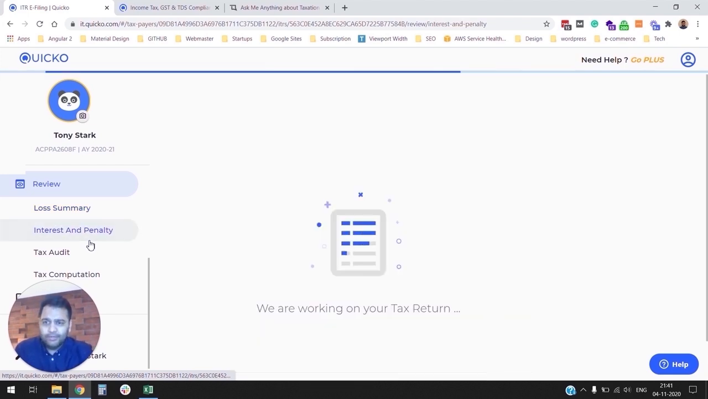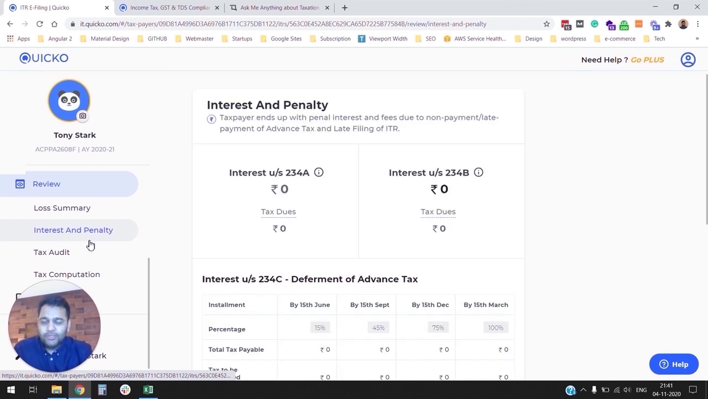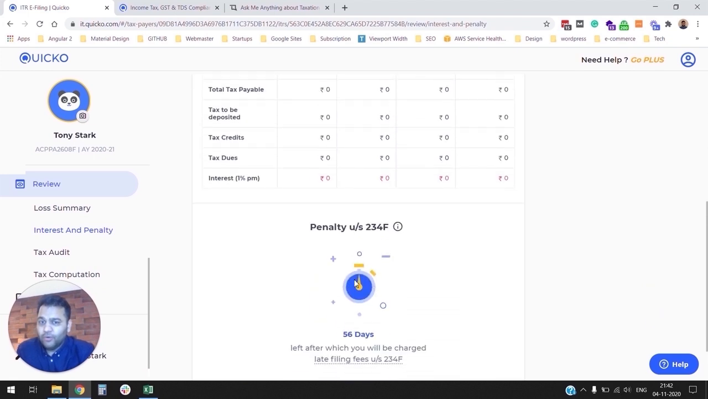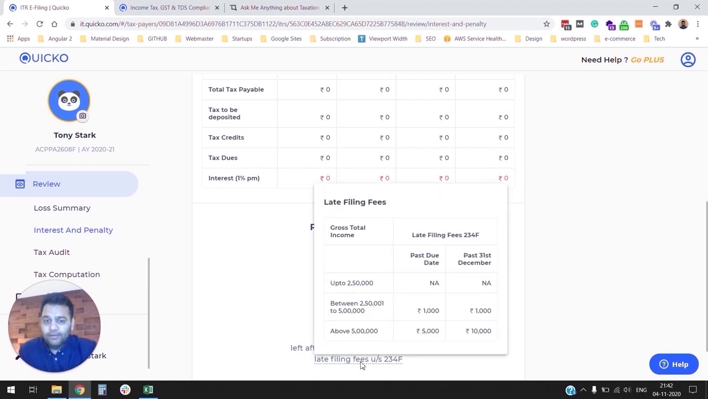Let's move on to interest and penalty. A lot of folks are unaware that there are interest and penalties associated with either a deferment of your tax liabilities or late filing of your income tax return. For instance, you have section 234ABC, which is either deferment of advance tax or deferment of self-assessment tax. You also have section 234F, which is a penalty for late filing of your income tax return. So you can quickly see what the different penalties are here.